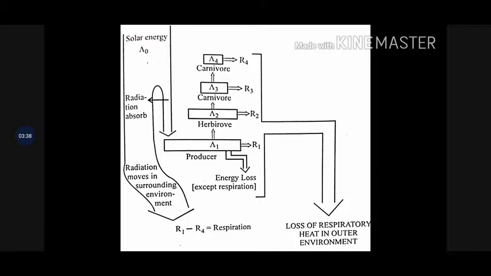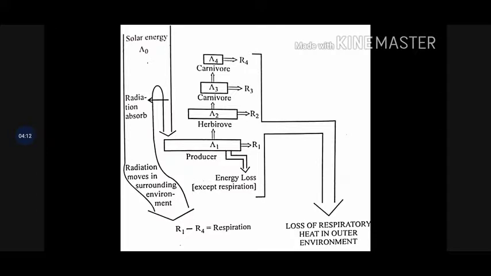So it can be depicted like this: the pictorial view or graphical representation of Lindemann's law, where R1, R2, R3, R4 show the respiration in various trophic levels. A1, the first trophic level, is a producer which releases its energy during respiration, R1, and energy is lost, whereas it gets energy from the sun.